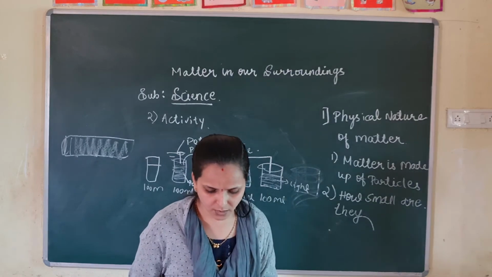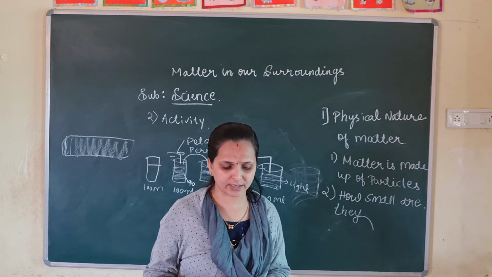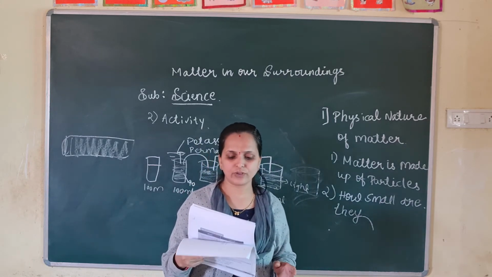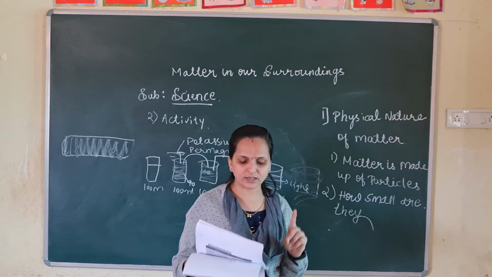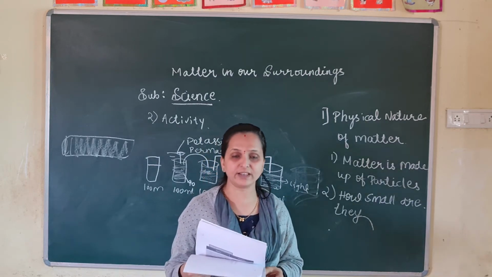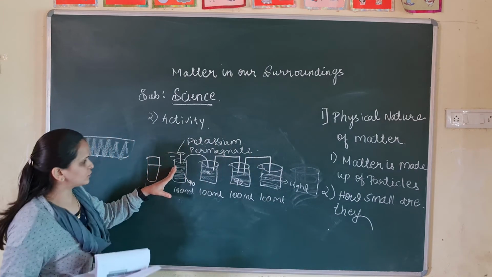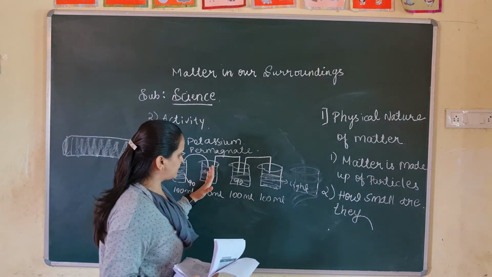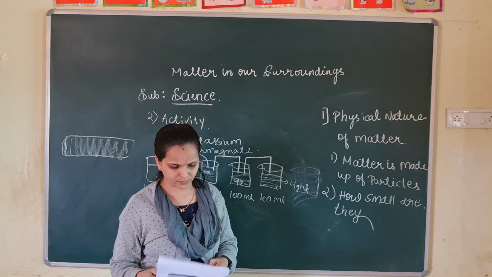This experiment shows that just a few crystals of potassium permanganate can color a large volume of water. So we conclude that there must be millions of tiny particles in just one crystal of potassium permanganate, which keep on dividing into smaller and smaller parts.